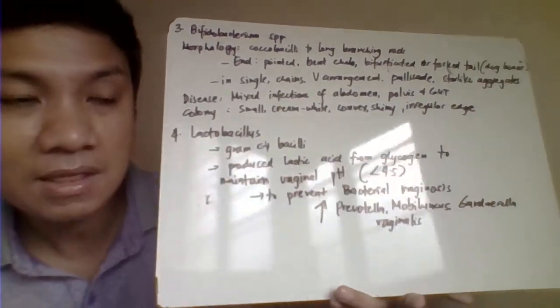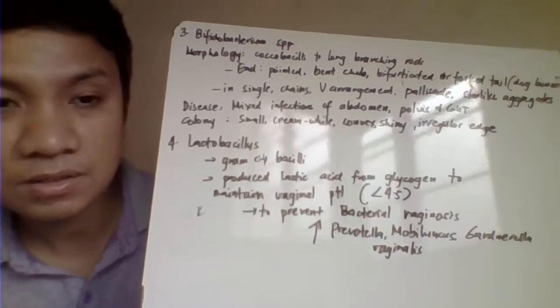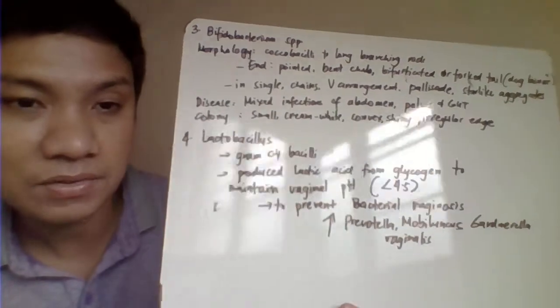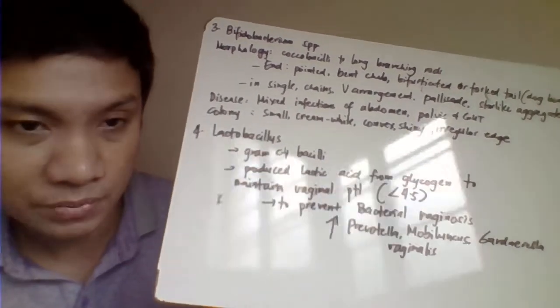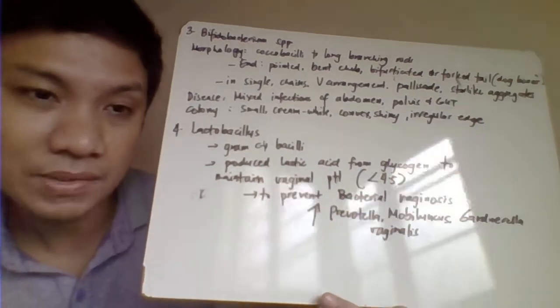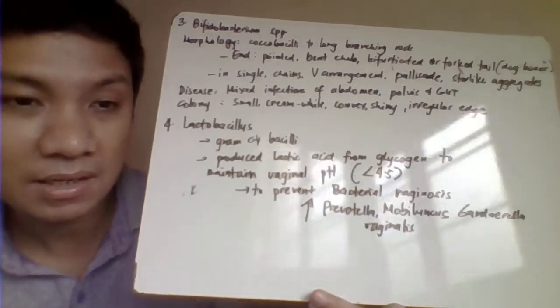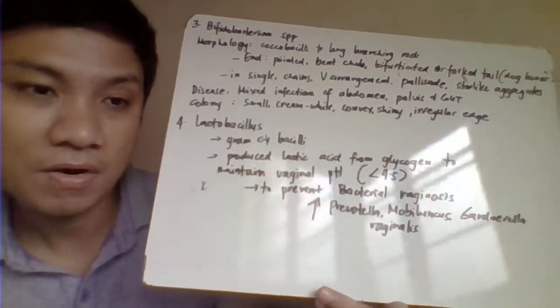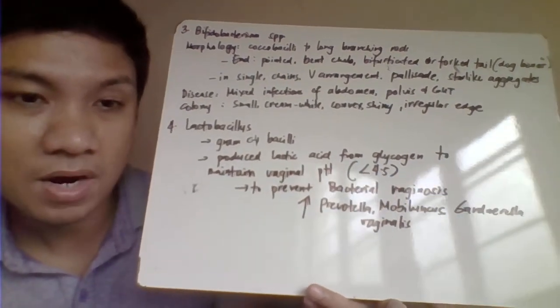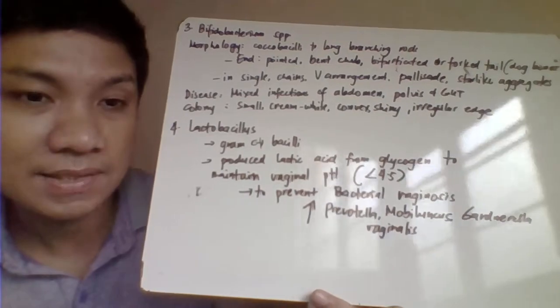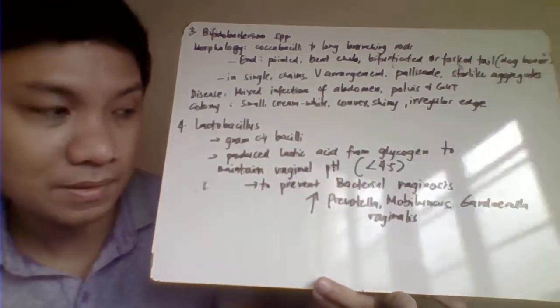So it tries to maintain the normal vaginal pH by the production of lactic acid from glycogen, therefore also preventing bacterial vaginosis. Okay, bacterial vaginosis, again as a review, is just an increase in the production of Mobiluncus, Prevotella, and even Gardnerella vaginalis, and decrease production ng ating Lactobacillus.